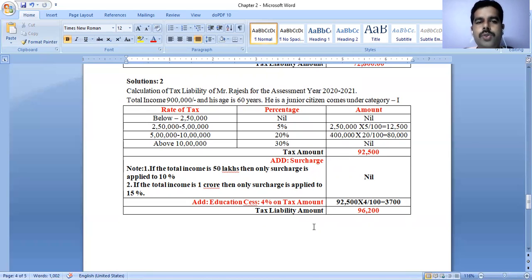He is a junior citizen and his total income is 9 lakhs here.